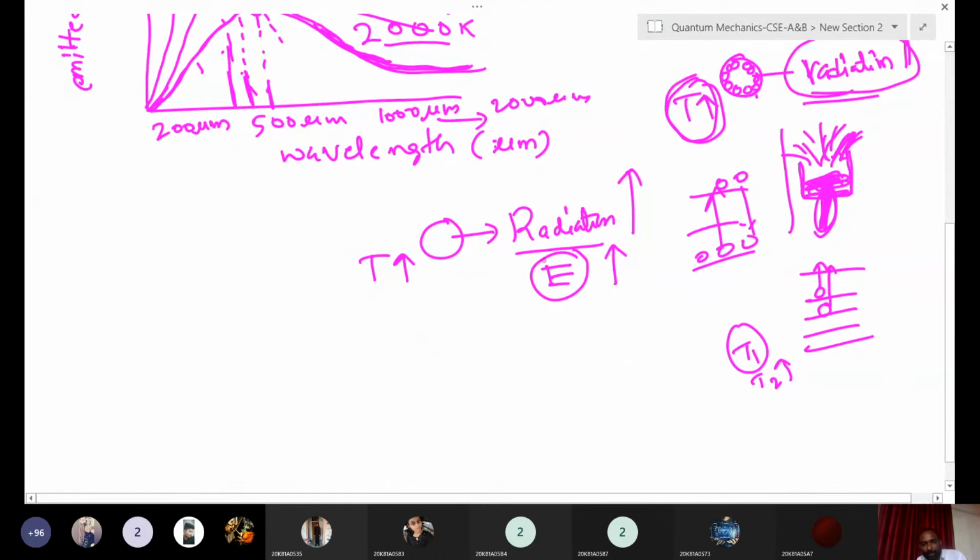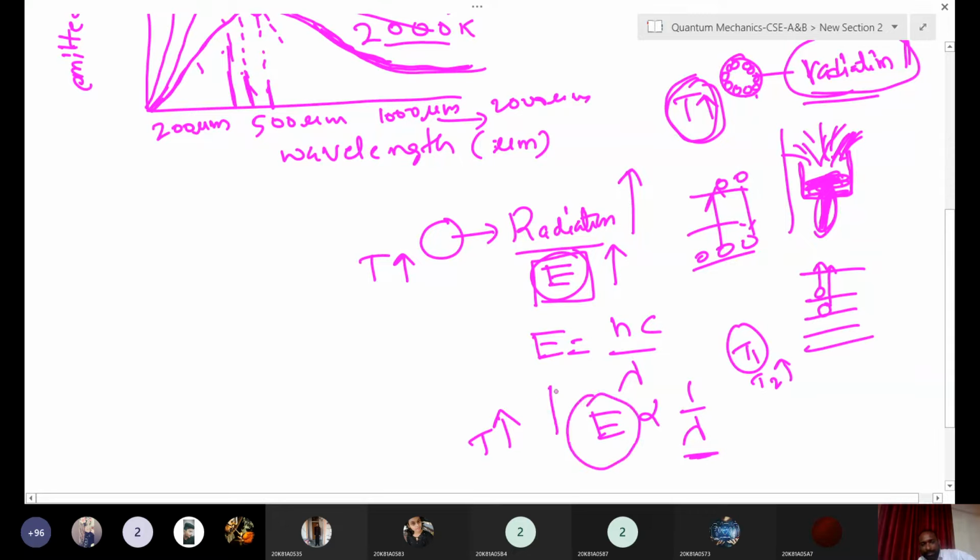If energy is increasing, what does that mean? E is equal to what? E equals hc by lambda, right? So here E is inversely proportional to lambda. Lambda means what here? Wavelength. So if we increase the temperature, energy is increasing. If energy is increasing, the lambda will decrease, right? So here what is happening?